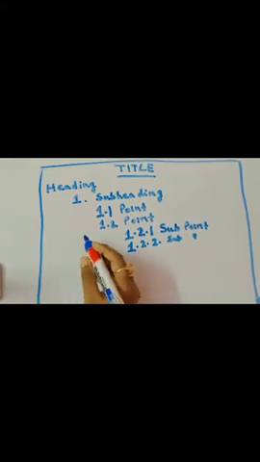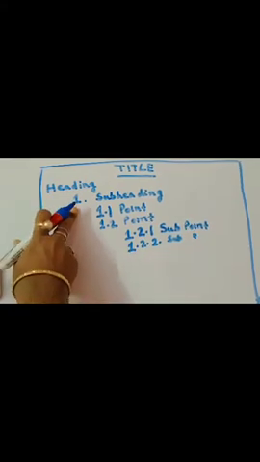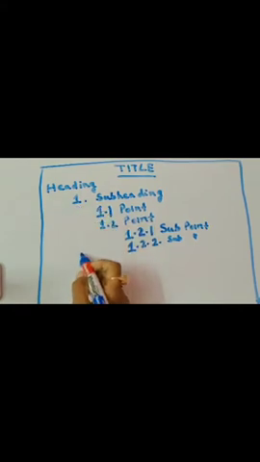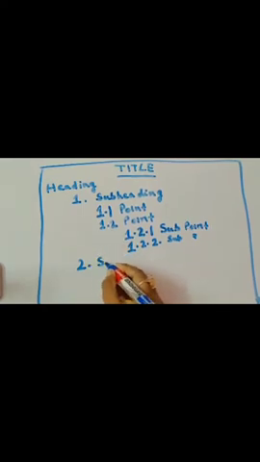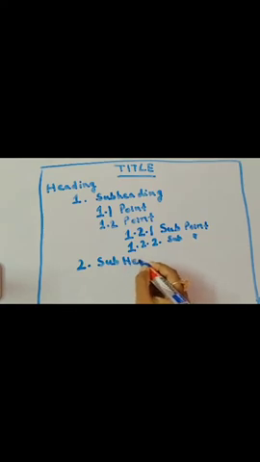Next, you add another subheading. Just underneath this, follow this symmetry and write here 2. 2 is what? 2 is subheading number 2. Clear? Okay. Now, if we write points under subheading 2, how are we supposed to write it?